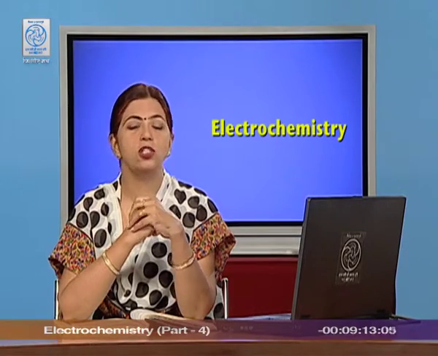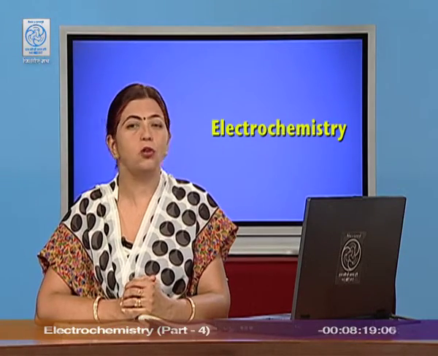We will discuss it one by one. We know that just now I have told you lambda m is equal to kappa into volume, that is conductivity into volume. Now, we are diluting the solution, that means we are increasing the volume. When the volume increases, lambda m increases.